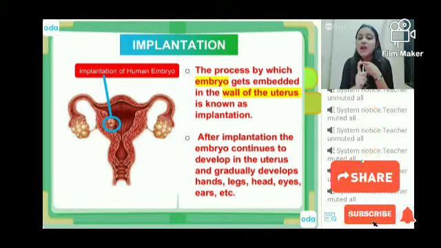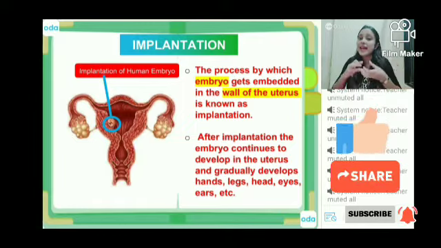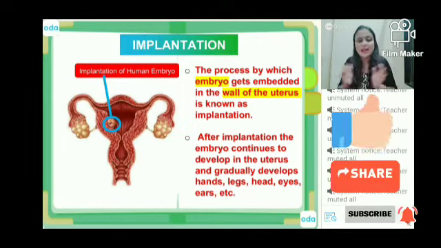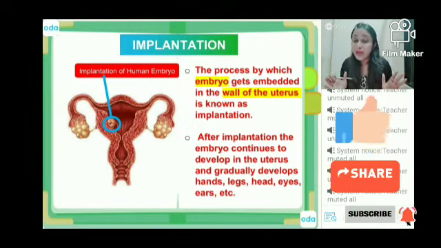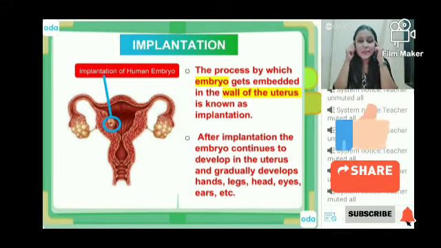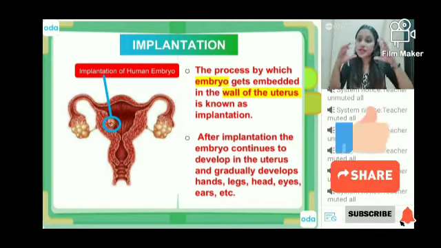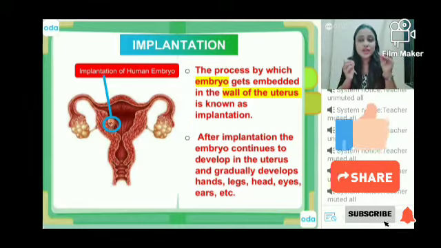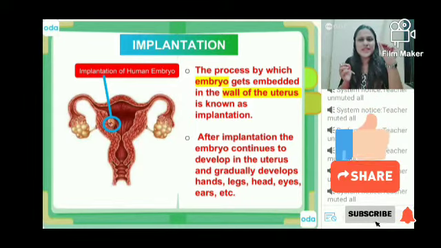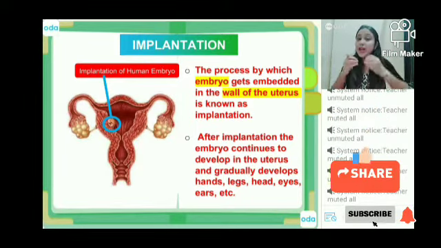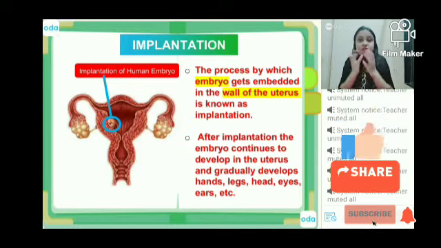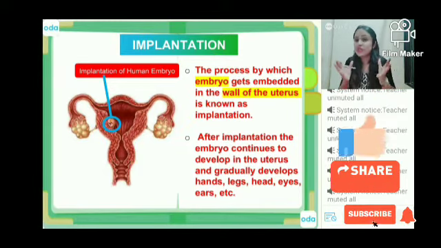Together they underwent the process of fertilization and zygote has been formed, and zygote will divide and ultimately it will become an embryo. But think about it at the back of your mind that the structure is growing. ये जो structure है, zygote was a single cell, so it was very tiny. But embryo is a ball of cells, so the structure is growing. Okay, the structure is not of the same size.